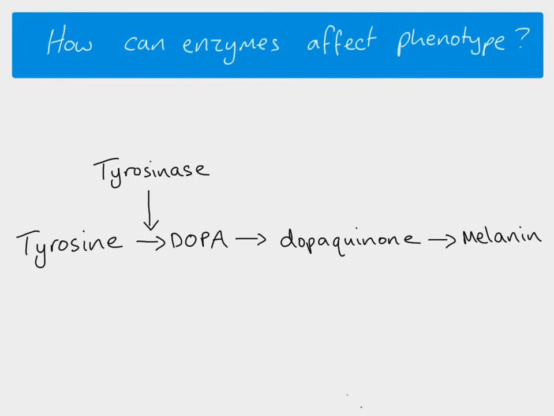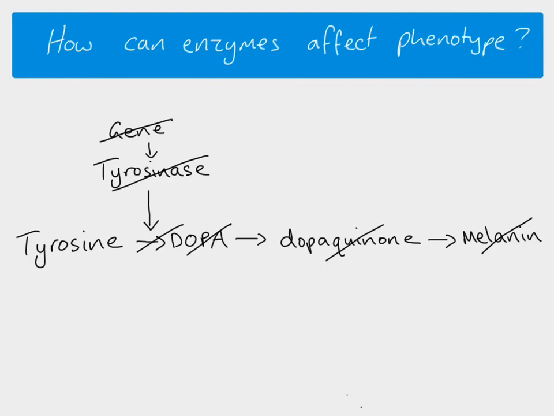So in terms of this being an inherited disease, albinism being inherited, being a genetic disease, that's because the enzyme is a protein and therefore there is a gene that codes for the enzyme tyrosinase. So with albinism, there's a mutation in that gene, which means that the enzyme tyrosinase is faulty, which means that dopa can't be produced, dopaquinone can't be produced, and then melanin can't be produced either.